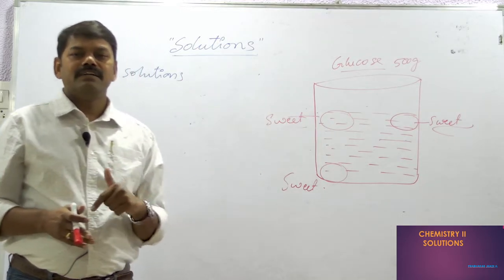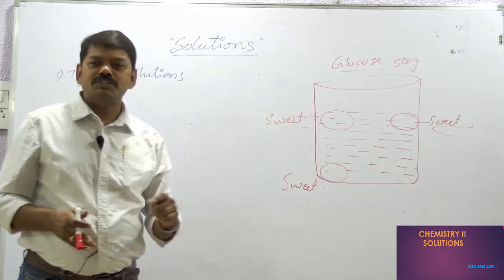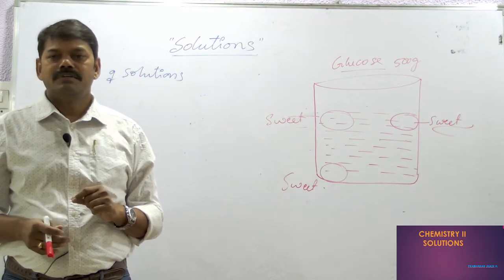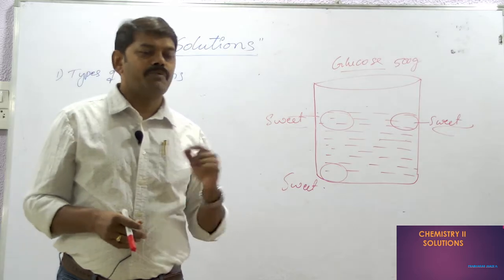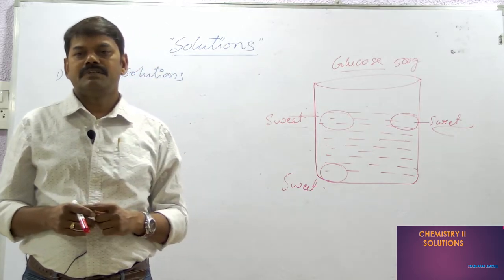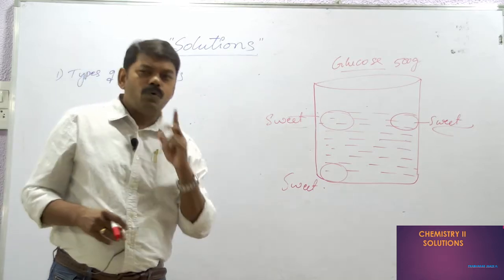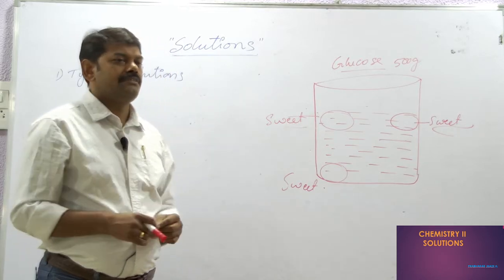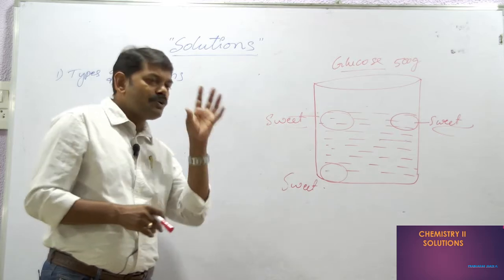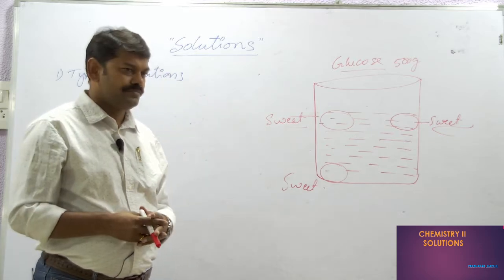Now we can define the solution. Homogeneous mixture of two or more components is called solution. If we take only two components in a solution, that solution is called binary solution.